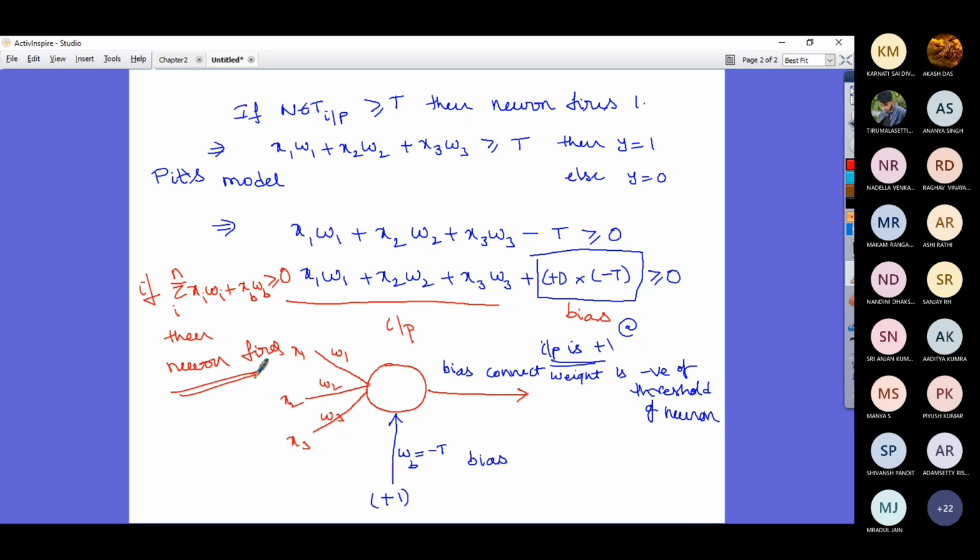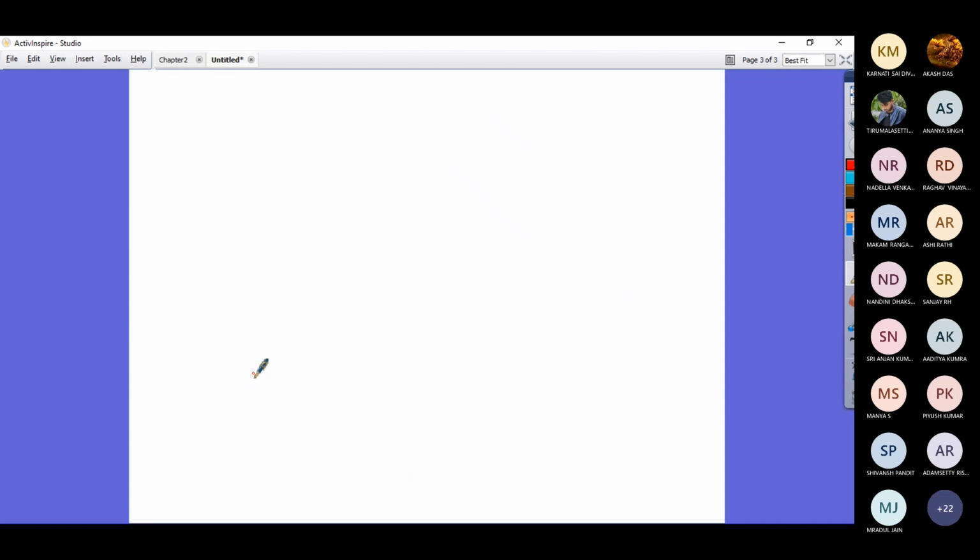So that means, please remember, wherever a threshold is there, fine. Wherever a threshold is not there, you are going to have an additional input called bias, which is going to be introduced to the network. So this point also we need to remember. Okay, next. Sir, can you please repeat the last point? Okay, I'm just going back.